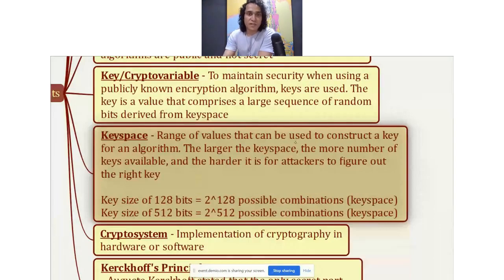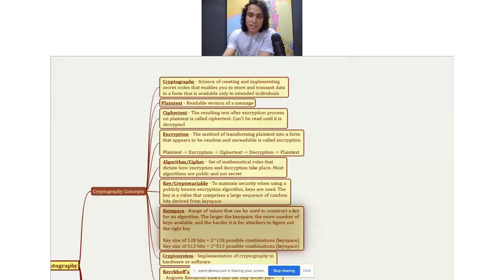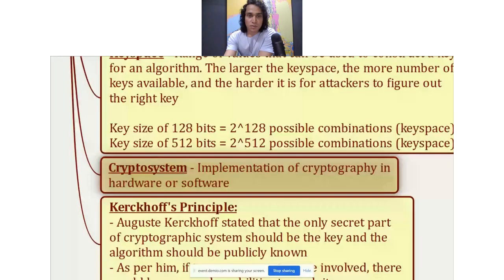As I just explained, it is a range of values that can be used to construct a key for an algorithm. The larger the key space, the more keys available and the harder it is for attackers to figure out the right key. For example, if the key size is 128 bits, then what is the total number of possible combinations? It is 2 raised to the power 128. Similarly, if key size is 512 bits, then it will have 2 raised to the power 512 possible key combinations.